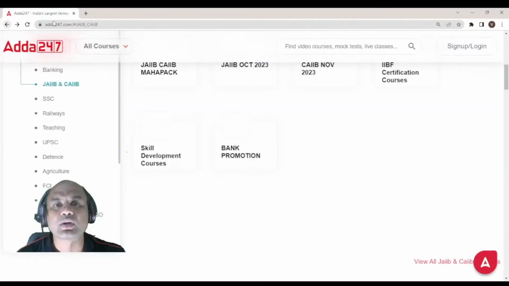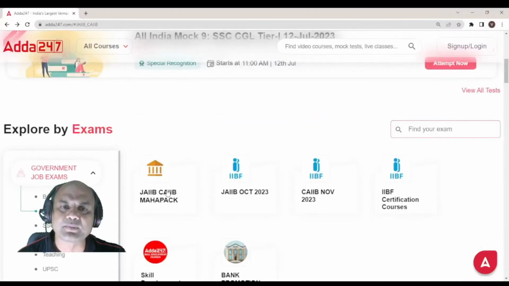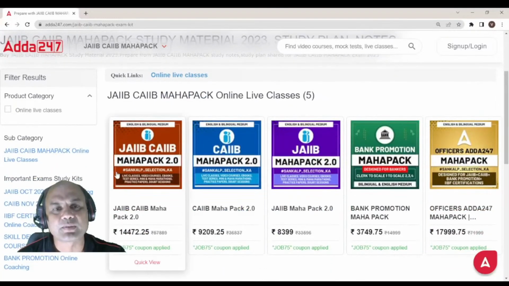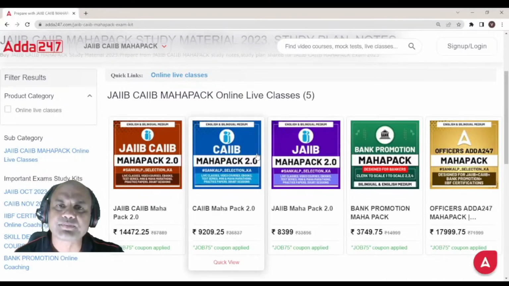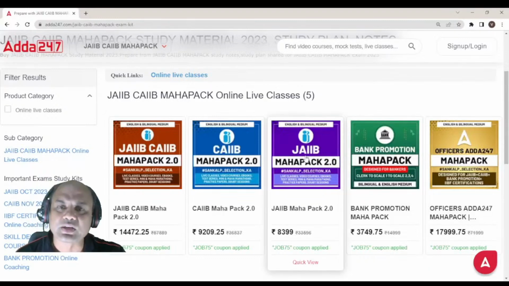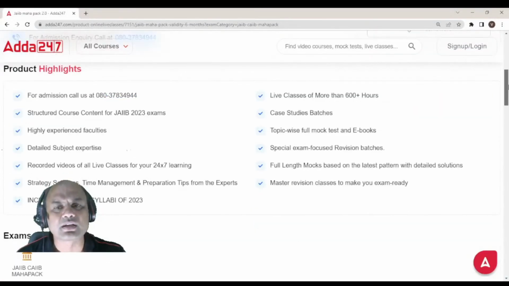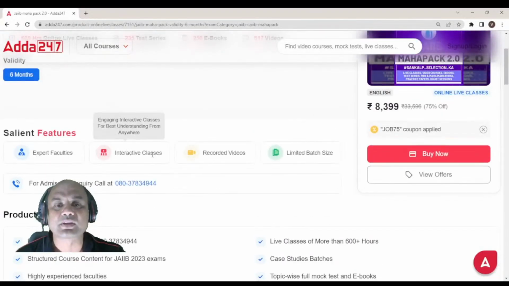Now one more thing. Let me show you how to join the Mahapack. In Mahapack, go to again Adda 24/7. Click on JIB CIB Mahapack. Look at this Mahapack. Various Mahapacks are there. JIB CIB Mahapack, CIB Mahapack, JIB Mahapack. You can click on any one. Okay, we can have bank promotion Mahapack also, but that is different. So click on JIB Mahapack over here. Okay, you'll see the details again. Go through the product details. All the details are given. Okay, then expert faculties, interactive classes, recorded videos, limited size batches, everything.